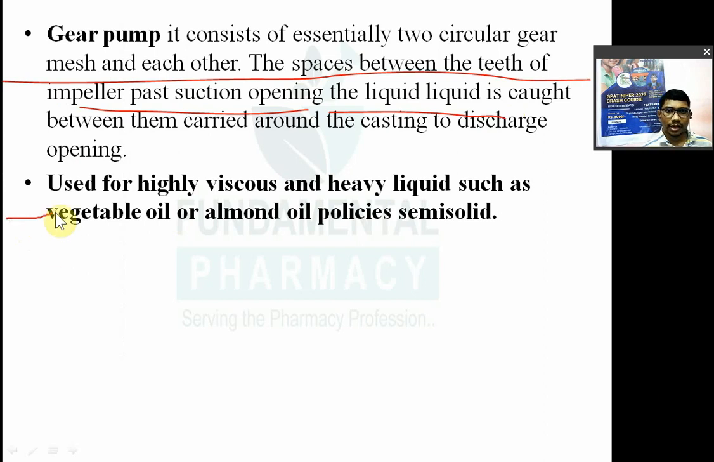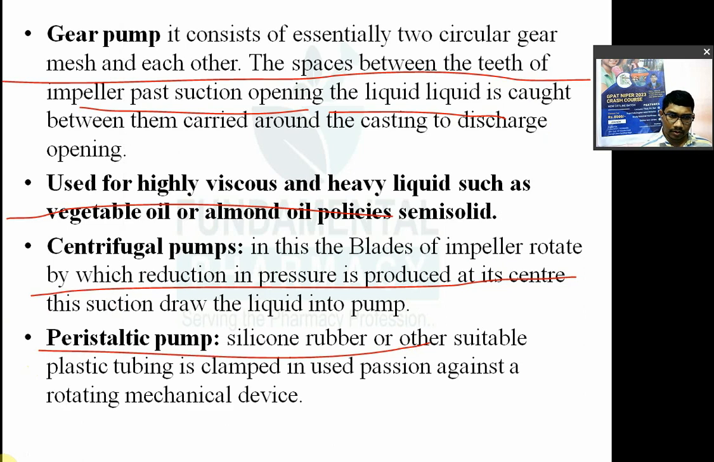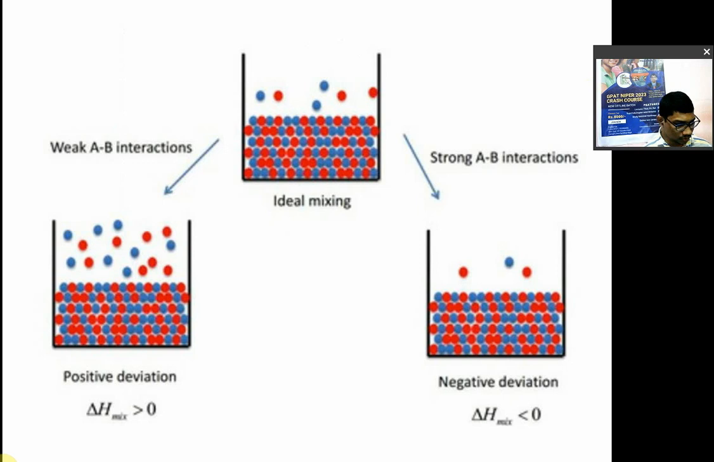So used for the highly viscous liquid such as vegetable oil, almond oil, or other oils, and processing of semi-solids. Centrifugal pump, in these blades or impellers rotate which causes the reduction in the pressure which is produced at the center of pump which draws the liquid into pump. Peristaltic pump मतलब silicone rubber and other suitable plastic tubing is clamped in a unit positioned against a rotating mechanical device. Peristaltic pump. I will show you in the book also.